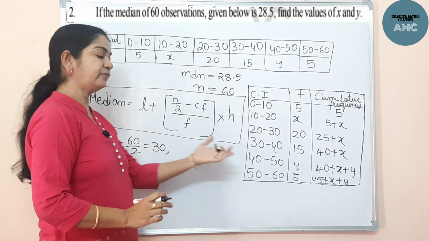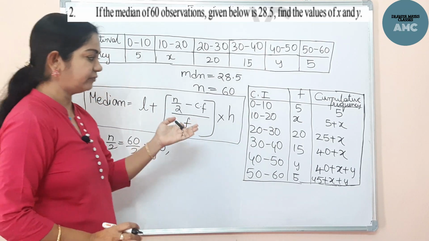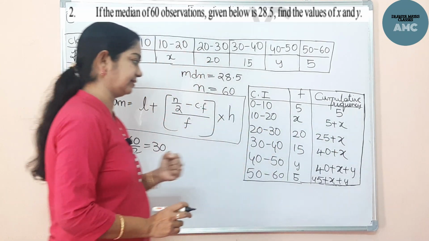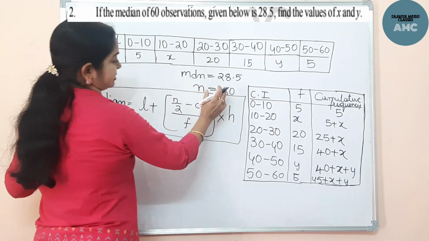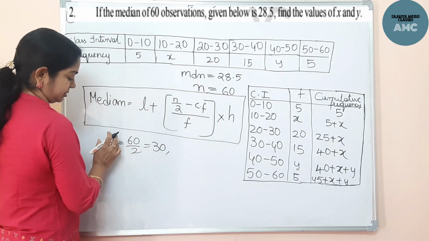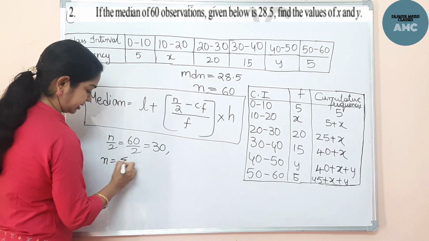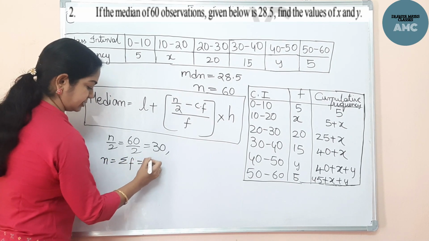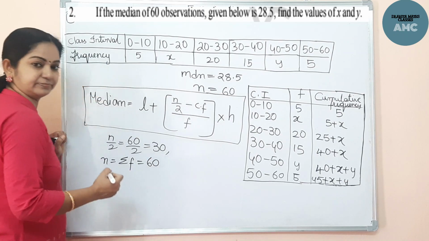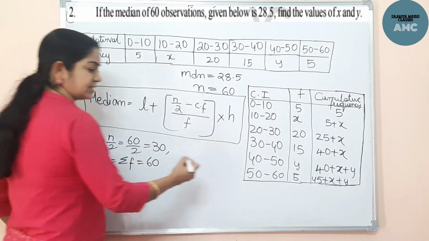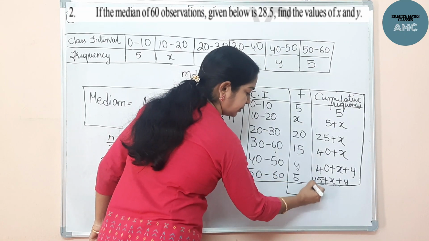Now we have to find the median class. Our n is what? N is sigma f. Sigma f is 60, given. Now what is n? It is the total of the frequencies, sigma f.